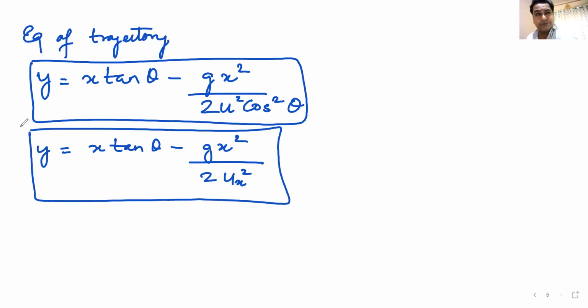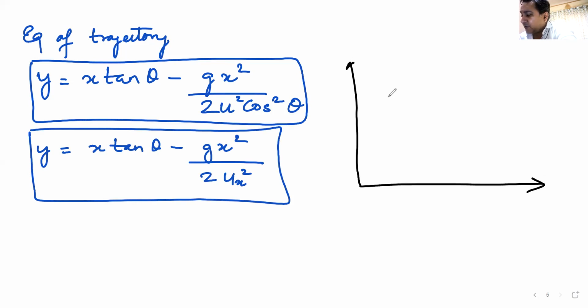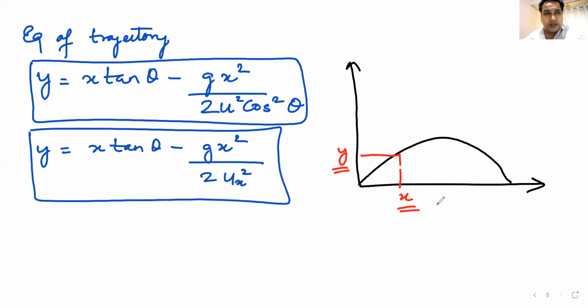Now you must understand, what does this equation of trajectory tell us? What do you mean by the equation of trajectory? This is the equation of this parabola. At any point in time, this equation tells us the relation between the y and the x coordinates of the particle. This theta is the angle of projection. This ux is the initial horizontal velocity of projection. x is the x coordinate. y is the y coordinate.